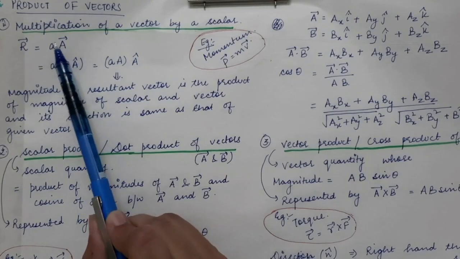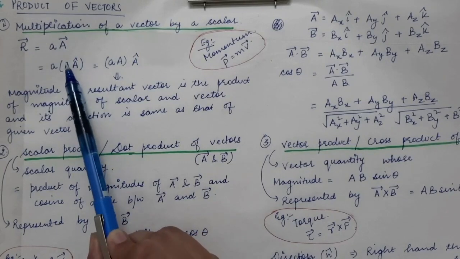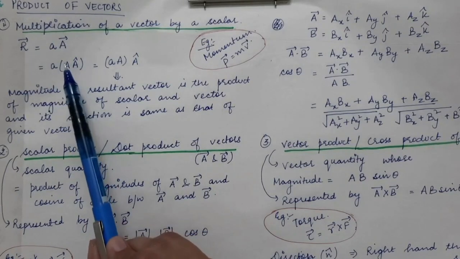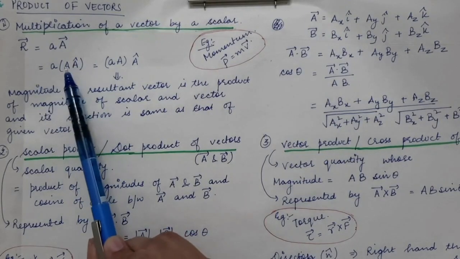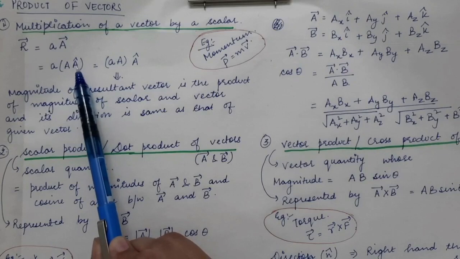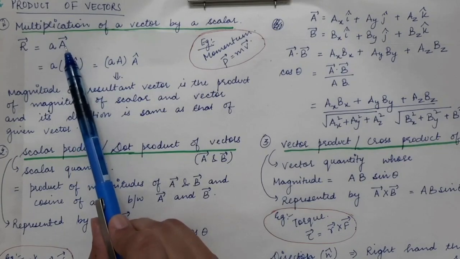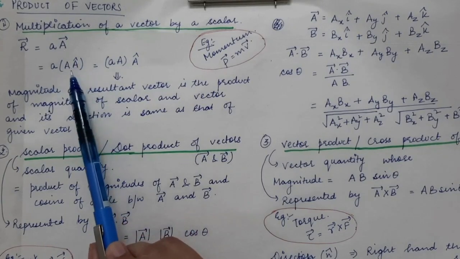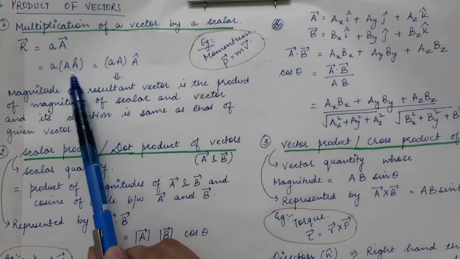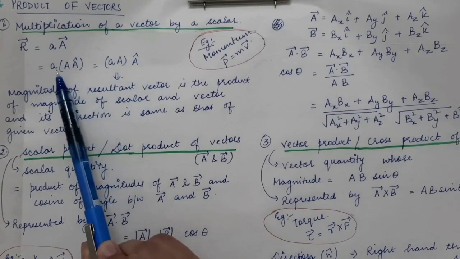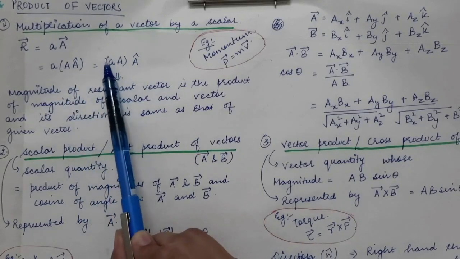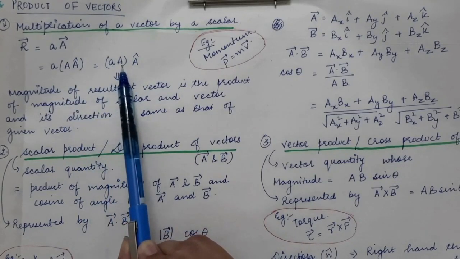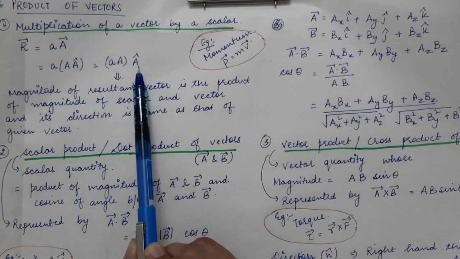Vector A, we know, can be written as the magnitude, capital A, times the unit vector or the direction, which is given by A cap. So capital A times A cap represents vector A. We can simplify it and club the magnitudes small a and capital A, and it can be written as small a times capital A times the unit vector.